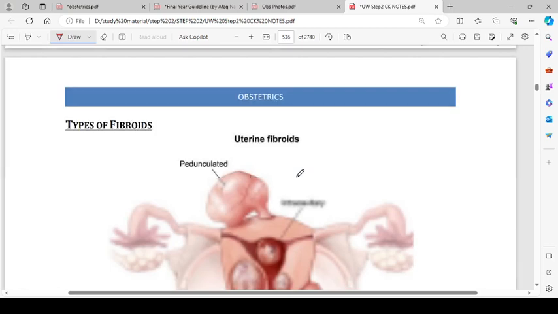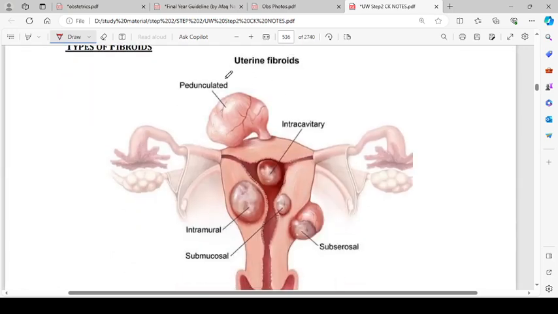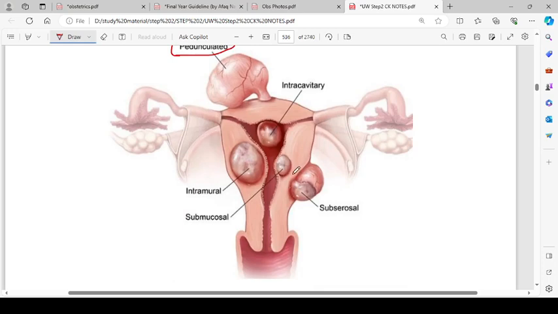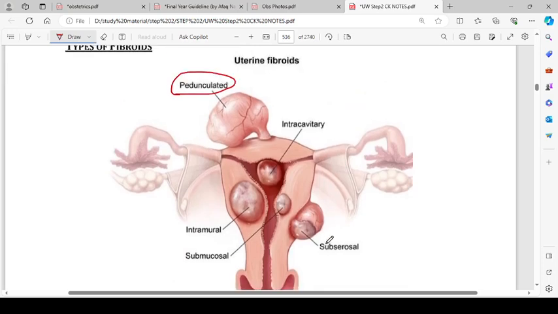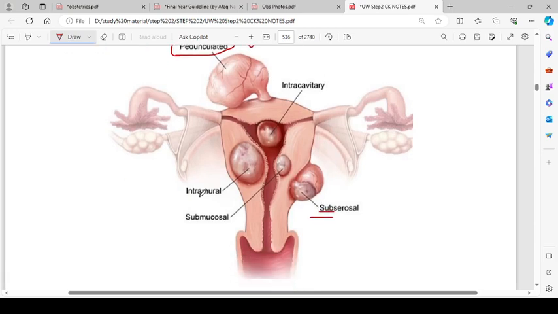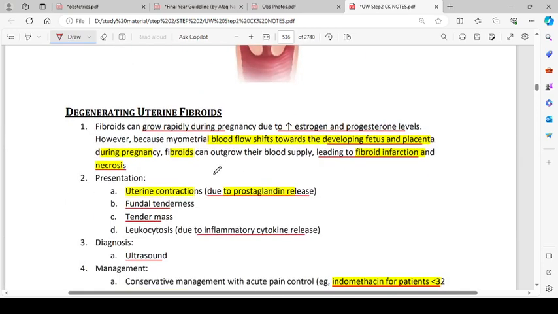surgery. Then types of fibroids: they are pedunculated, which are pendulous masses hanging out of the serosa. Then there can be subserosal. Actually, pedunculated and subserosal are the same types. If a subserosal mass becomes pedunculated, it is the pedunculated fibroid. Then we have intramural, which is within the muscles or within the parenchyma of the uterus. Then we have submucosal, which is just below the mucosa, and the intracavitary, which is inside the cavity.